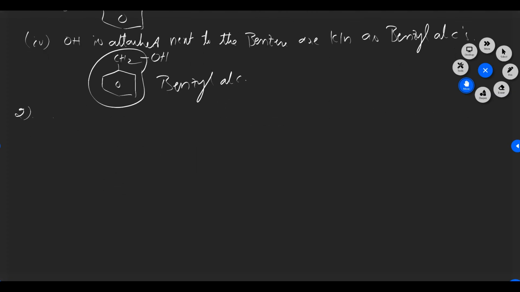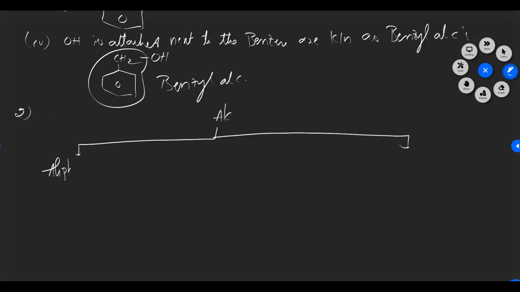First, the alcohols are classified into two types. One is aliphatic alcohols and the next one is aromatic alcohols.